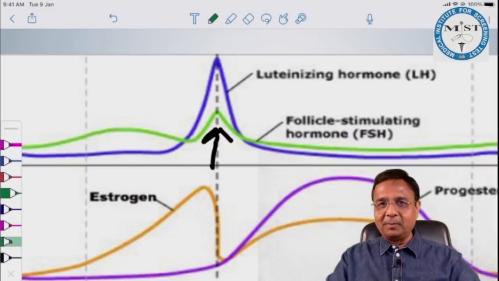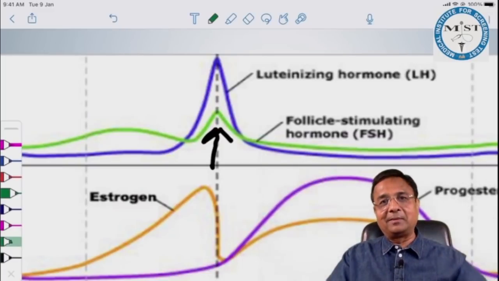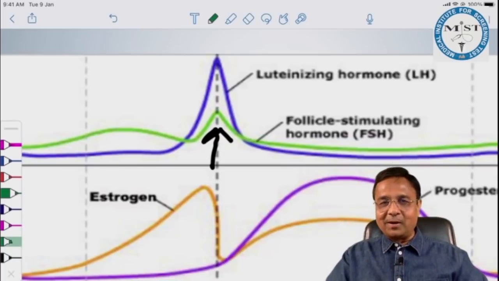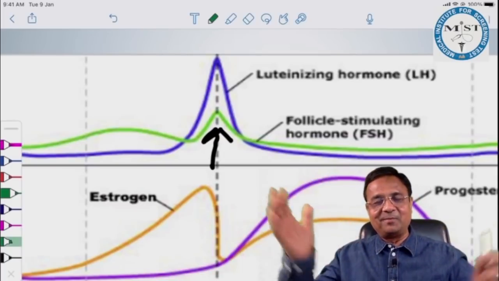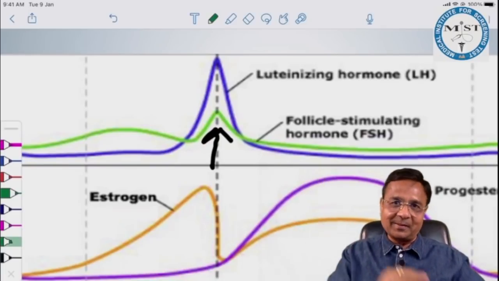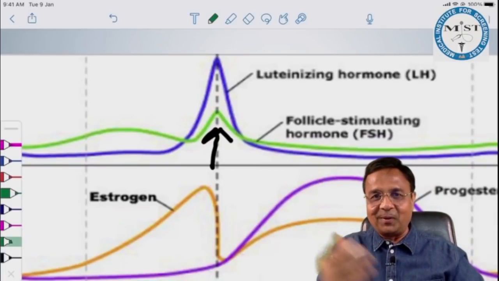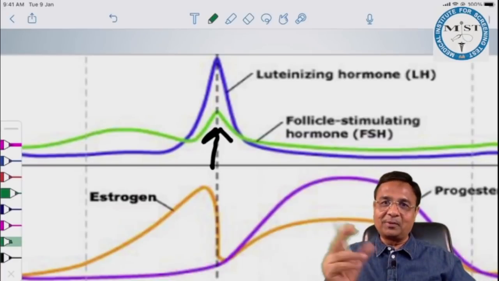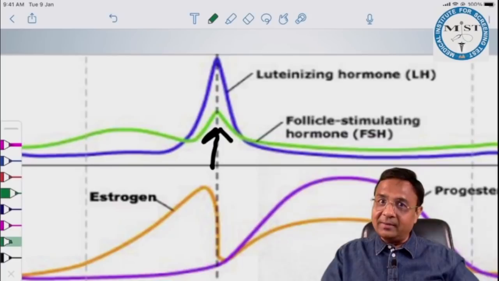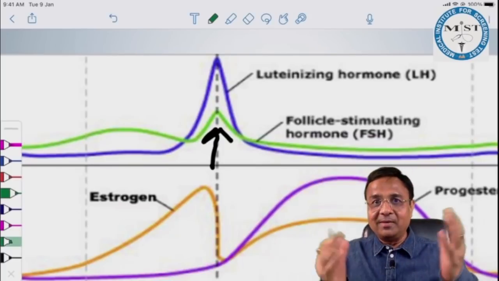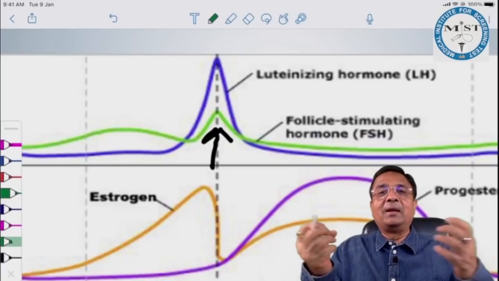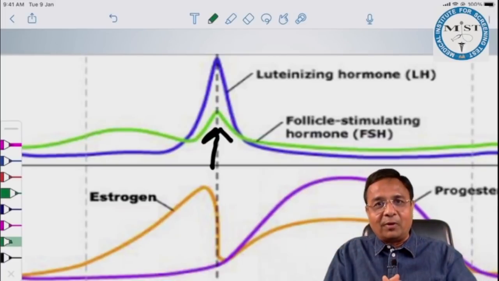Which peak is responsible for ovulation? We discussed a lot of times. Minimum estradiol required for ovulation is 200 picogram per ml, which should sustain for 48 hours, and LH surge is attained because of this 36 hours before ovulation, which is followed by LH peak, attained approximately 10 to 12 hours before ovulation, and minimum LH required for ovulation is 75 nanogram per ml. We were doing chantings for all these things.